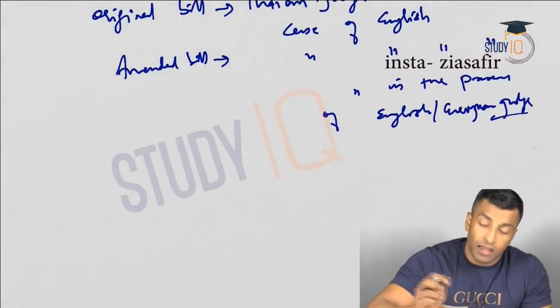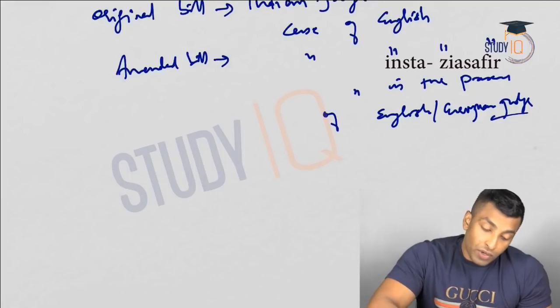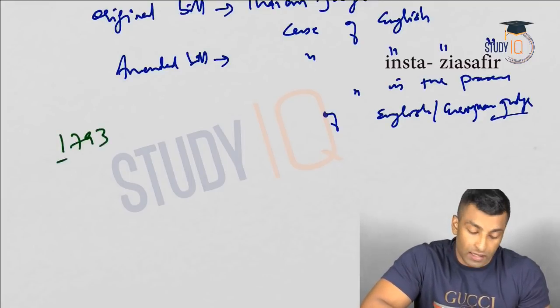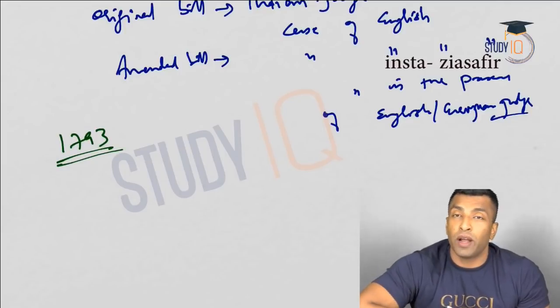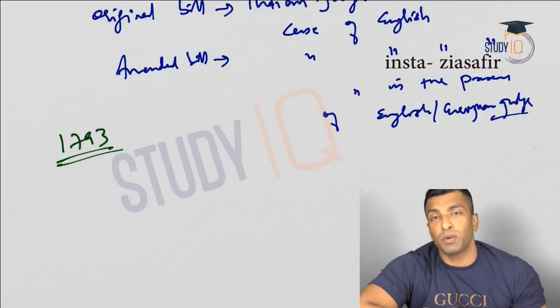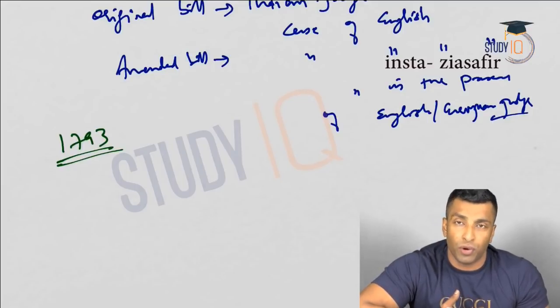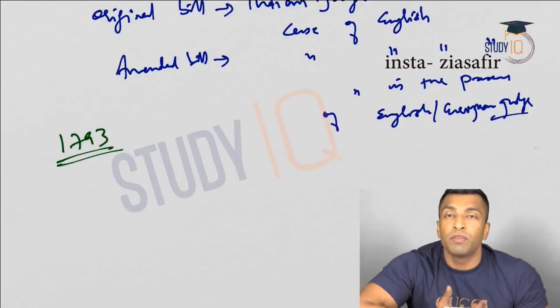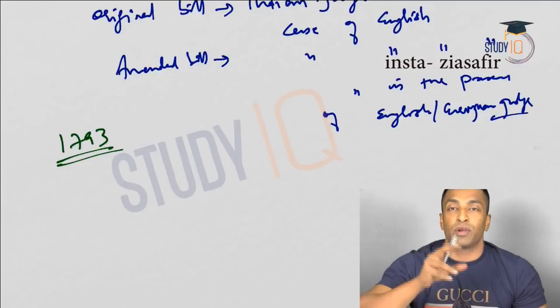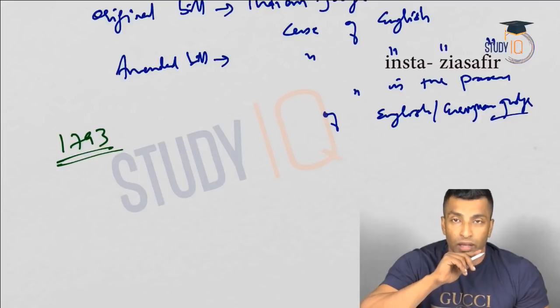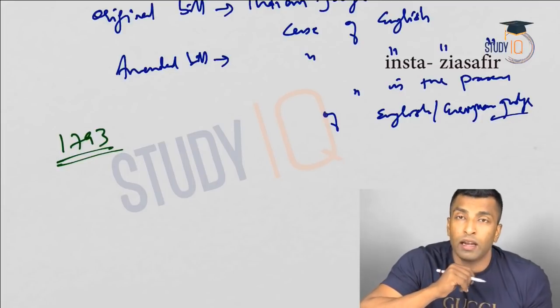So this is discriminatory. See, we have talked about two judicial reforms introduced by Lord Cornwallis in 1793, rule of law and equality before law. So when I talked about equality before law, at that time itself I told you, even though they have introduced equality before law, this equality is between or among Indians. When you compare English and Indians, that equality is not there. Okay, so that's about the Ilbert Bill.